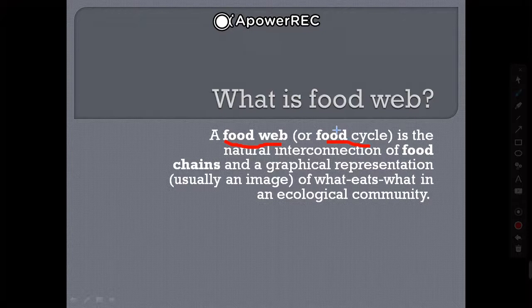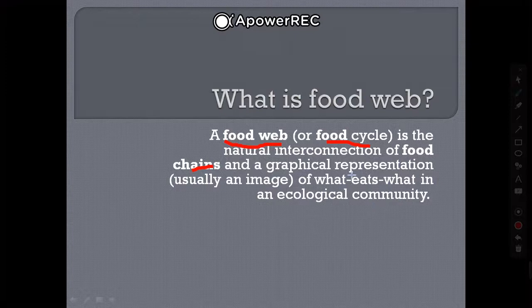The meaning is the same that I told in the previous video also, that living organisms feed on one another and that is called the food cycle, and that is also given here as a food web, a natural interconnection of food chains. Now what is a food chain? You know, it is a graphical representation, usually an image of what eats what in an ecological community.